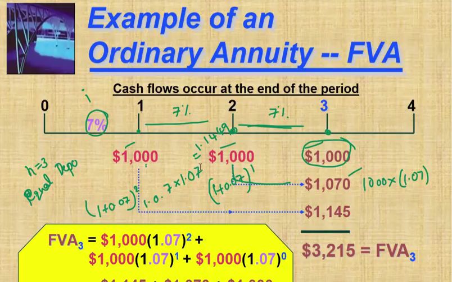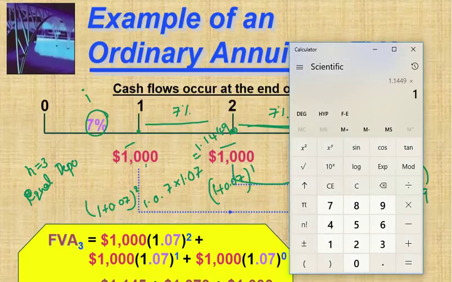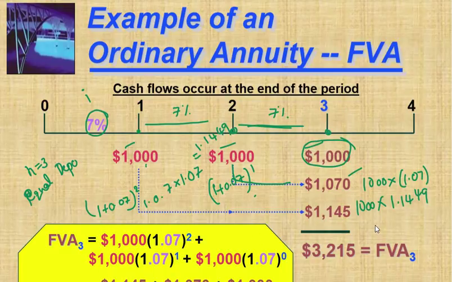If you multiply this amount 1,000 into 1.1449, then how much? That is 1,144.9, approximately we can say this amount. So there is no interest on this amount, 1,000, and this is 2 years interest.